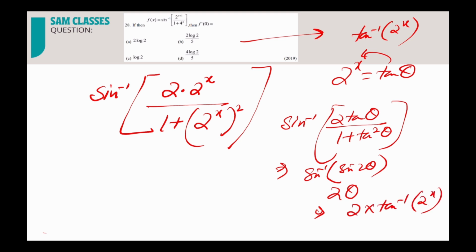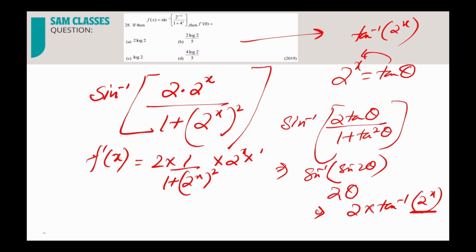Now what do you have to do? Differentiate it, and you have to put 0 also. So f dash x will be what? Let's solve it, we could have done it without solving also. So 2 into 1 by 1 plus 2 power x whole square, into the differentiation of a power x. If you remember the formula, differentiation of a power x is a power x into log a.